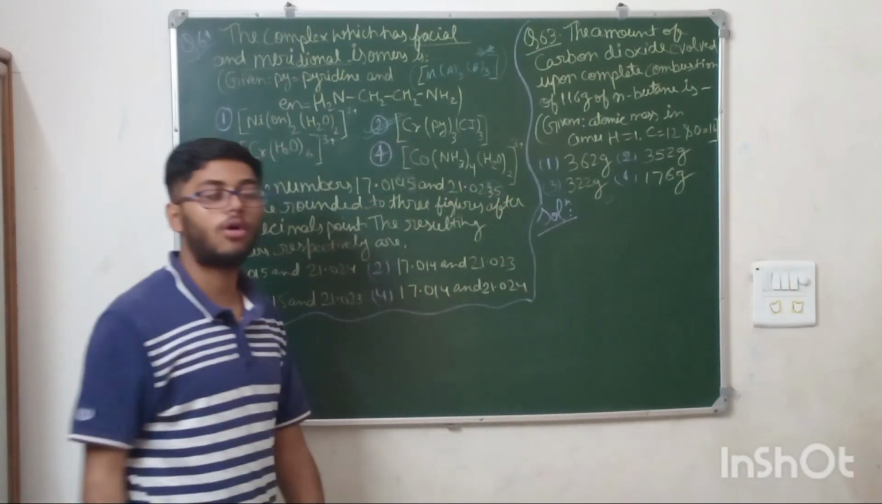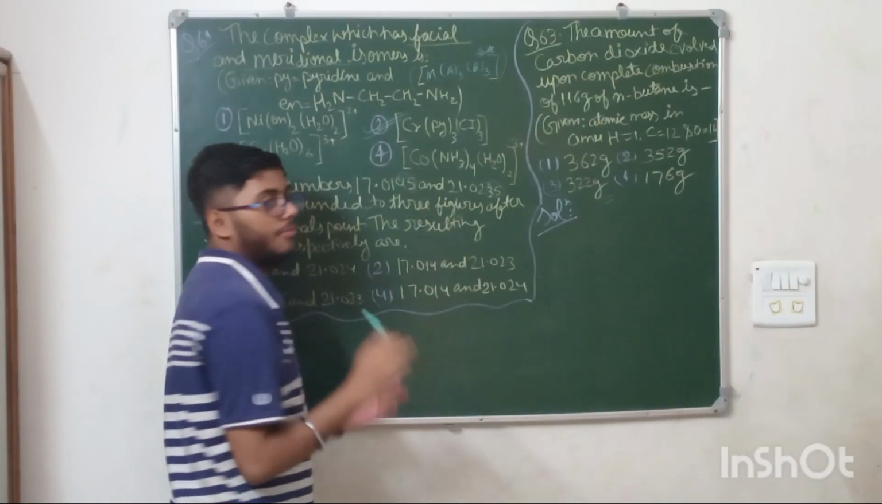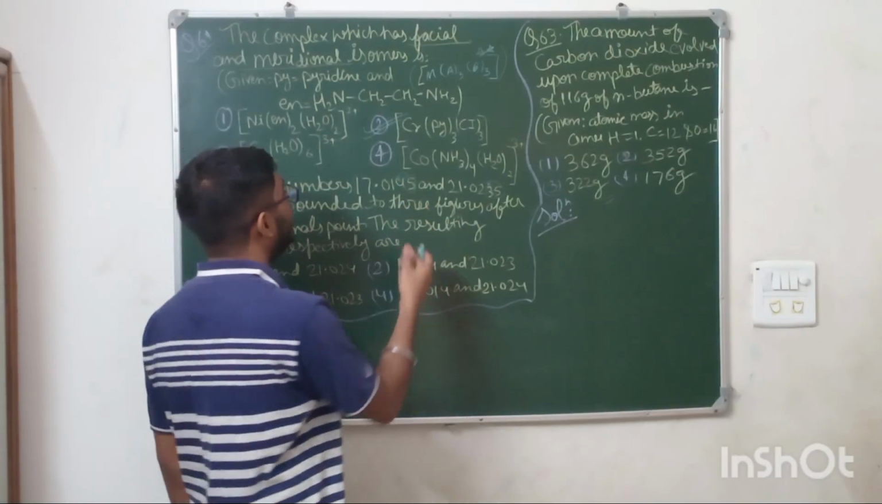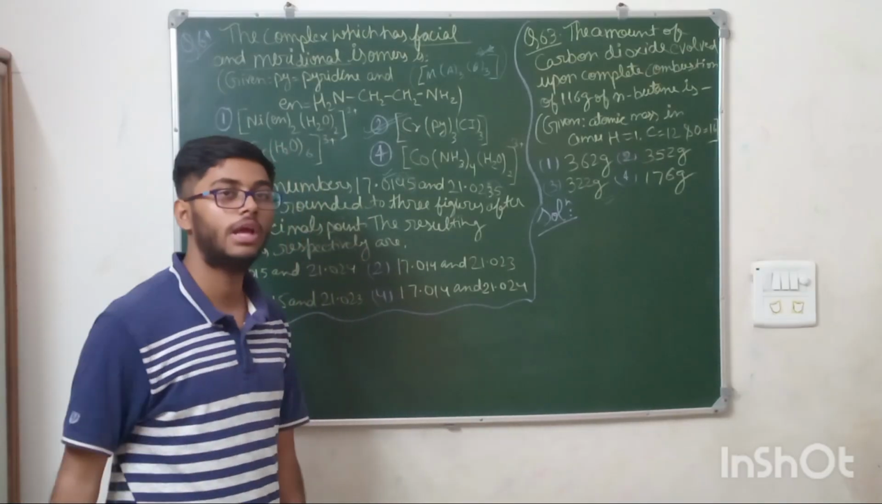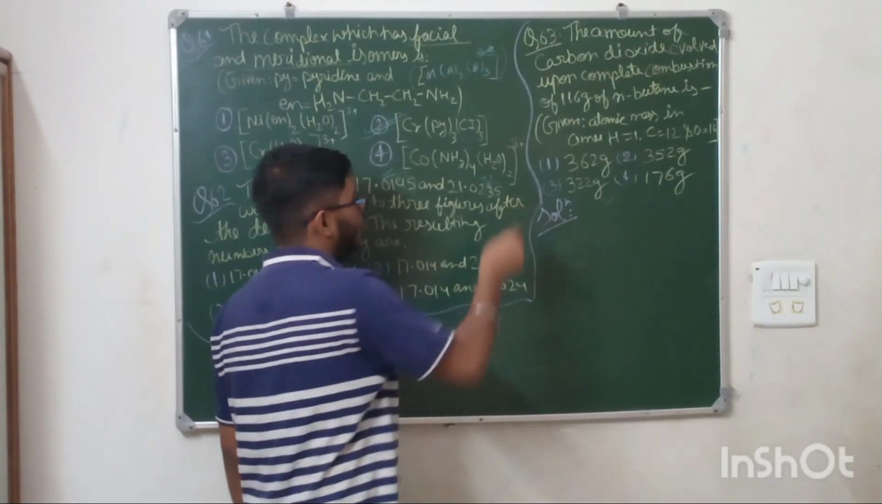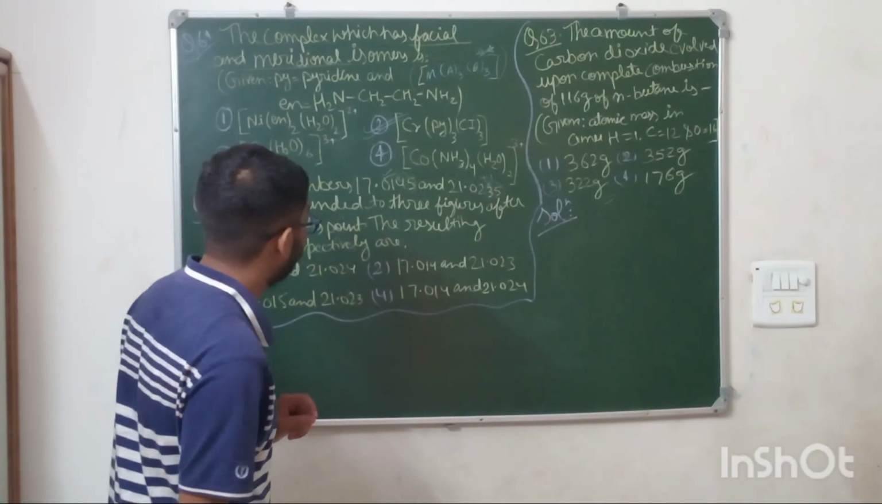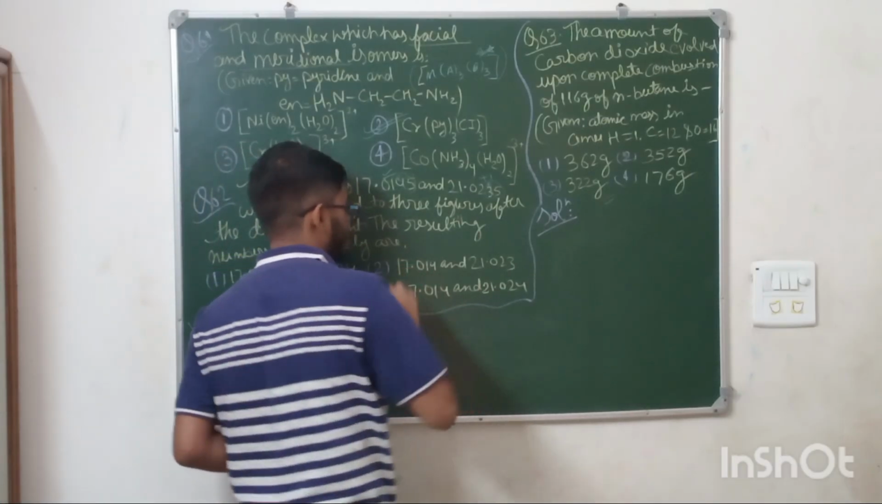So according to the significant figure rule, if the number before the 5 is even, no change would be there, so round off would be 17.014 only. And if the odd number is there, you add 1 to the number before, so 21.024, means option number 4 is the answer for this.